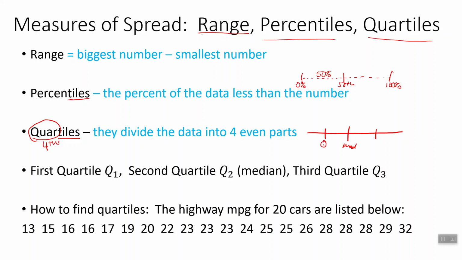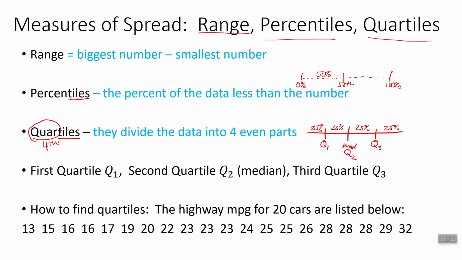This we call the first quartile, or Q1. This we call the third quartile, or Q3, which means the median is also referred to as the second quartile. We can also turn this into a graph. We have the minimum number down here and the maximum number up there, but I'll save that for later. So the first quartile, Q1, is the data value that breaks the bottom 25% off. Then we have another 25%, and we get to Q2. Then another 25% gets us to Q3. And then we have 25% of the data above Q3.